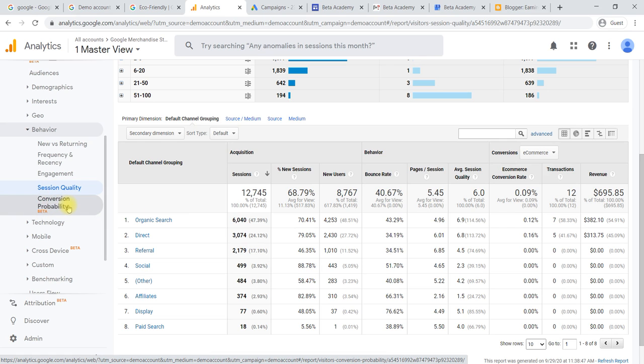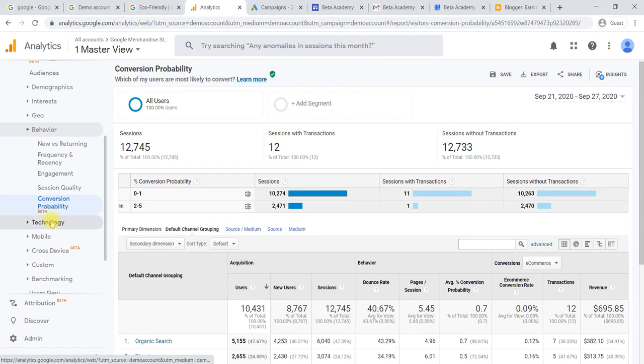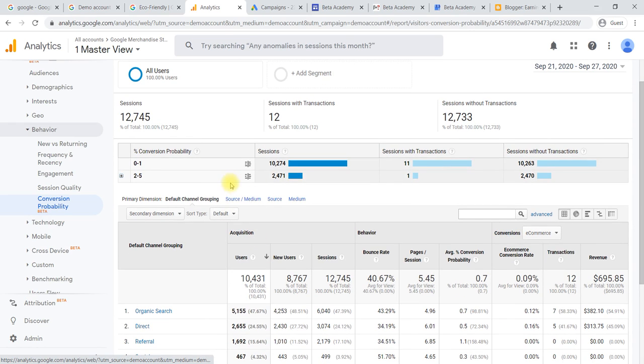Then it comes to conversion probability. It is a new one here, whatever it is, it is beta. Conversion probability, again the same thing, for 0 to 1 conversion probability: how many sessions they have taken and how many transactions happened, and what about sessions without transaction.